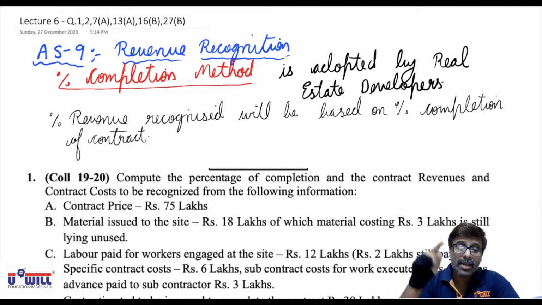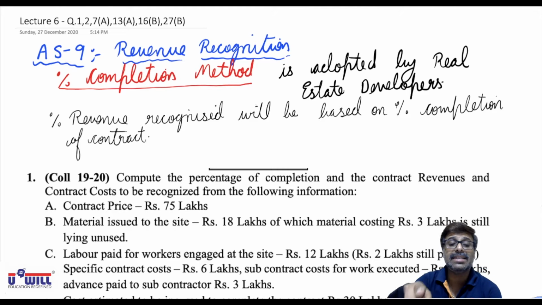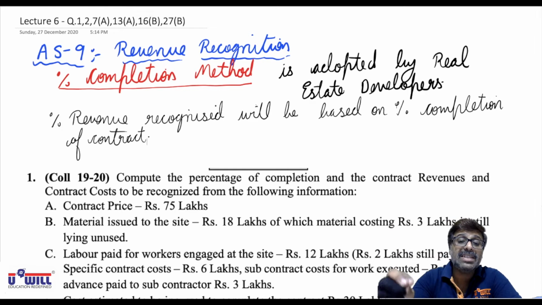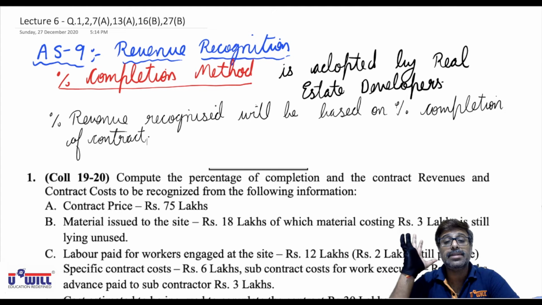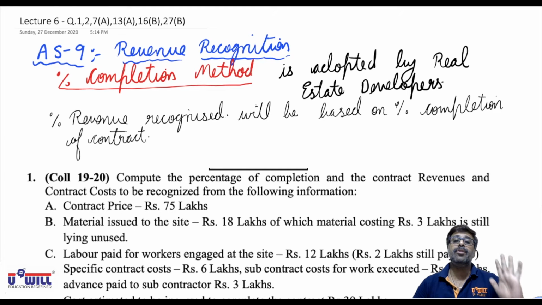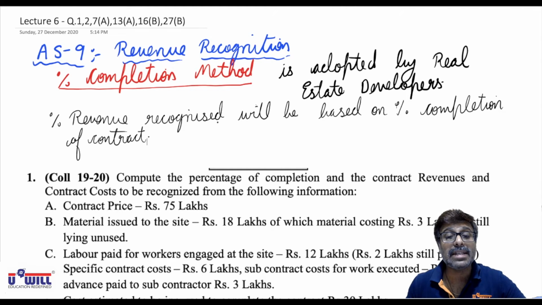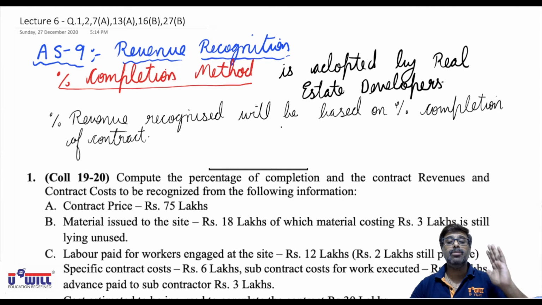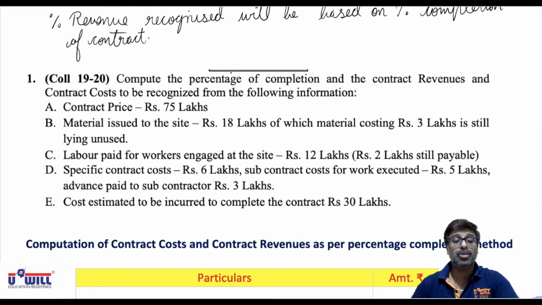That was different. Here when we say percentage completion method, AS9 revenue recognition, it means if 33% work is done, 33% revenue will be recognized. If 5% work is done, 5% revenue will be recognized. If 90% work is done, 90% revenue will be recognized. So very simple. I repeat, if 27% work is done, what will be done? 27% revenue will be taken in the books of accounts. So based on this revenue recognition principle, we are going to solve the questions today.